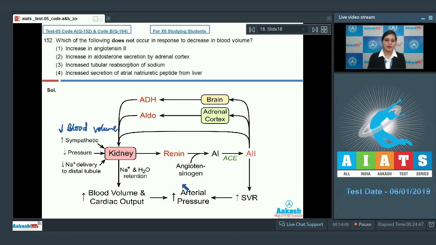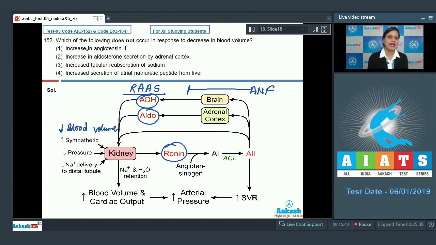This angiotensin 2 will finally restore the blood pressure. This angiotensin 2 then acts on adrenal cortex to release aldosterone as well as ADH or vasopressin. And this complete regulatory system is known as RAS. Along with these hormones, that is renin, aldosterone and ADH, there is another hormone known as ANF which acts antagonistic to this system. Now let's discuss the options first.